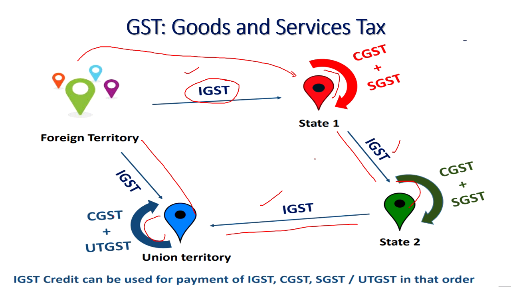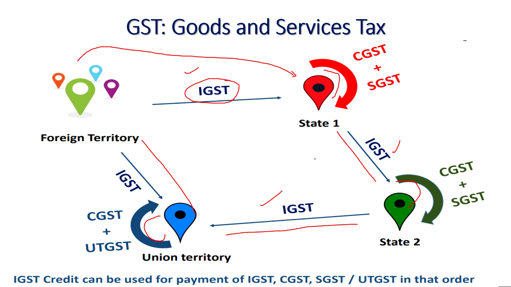That means you are paying something to the government as tax. At that time, whenever you make a sale, that means whenever you sell something, you will collect the GST from the other person. So this is an important concept. Whenever you sell something, whatever you get, you collect the GST. Whenever you purchase something, you will pay GST. These two items you should understand clearly.